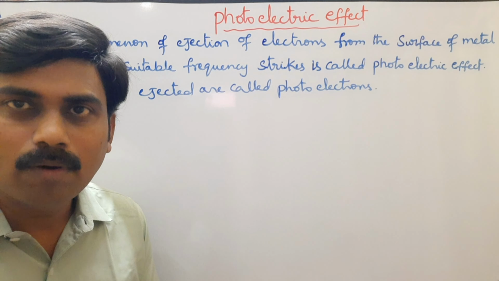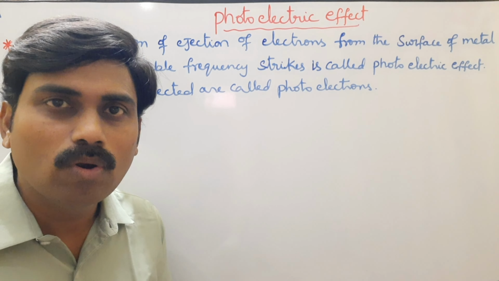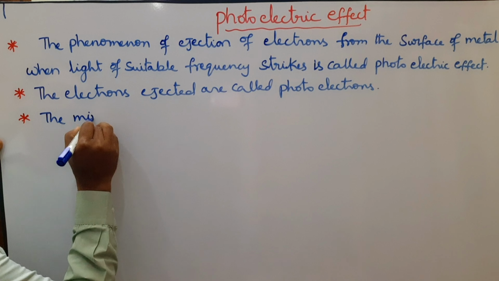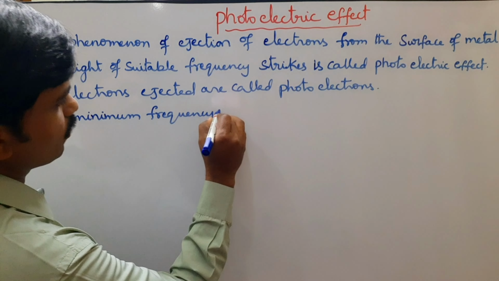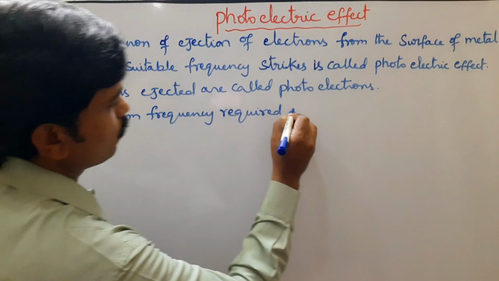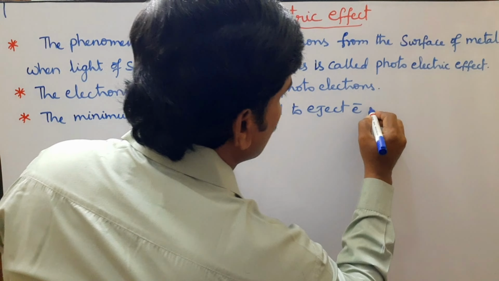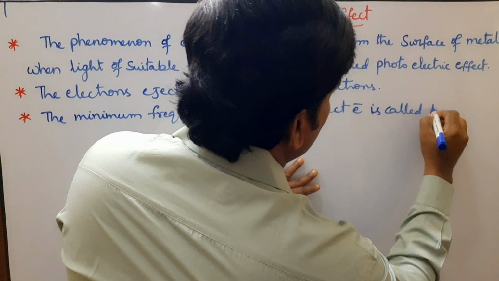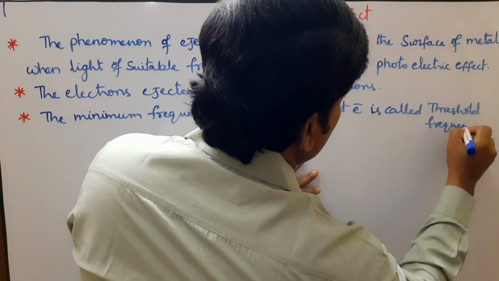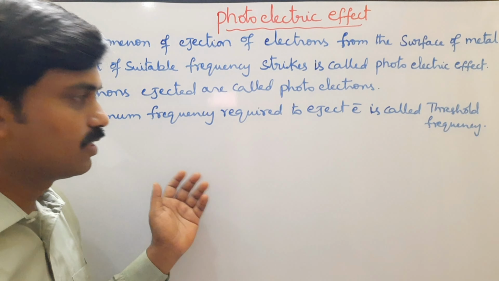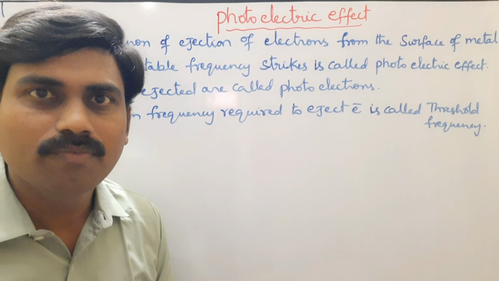Look at the next point. The minimum frequency required to eject the electrons from the metal surface is called threshold frequency.